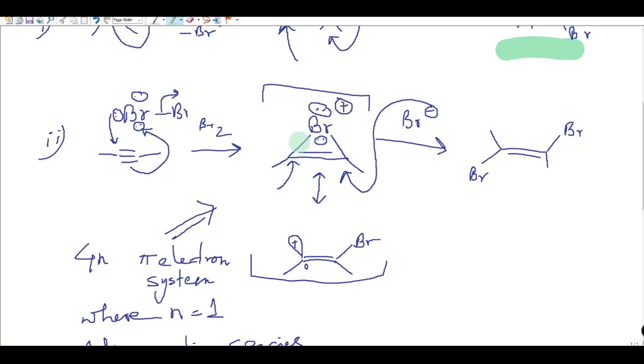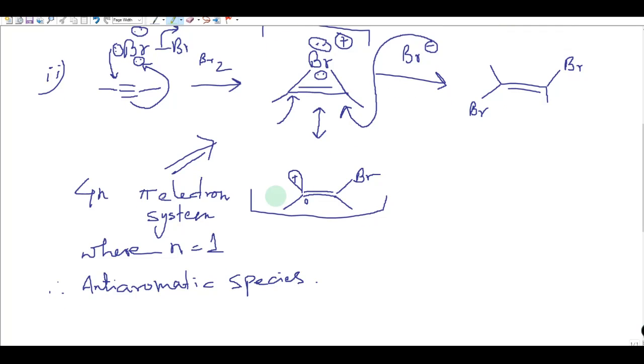So we can clearly see that due to the instability of these intermediates, the activation energy for this reaction will be much higher, and the overall reaction rate will become very, very slow. So that's it. This is a fine example of the involvement of anti-aromatic intermediates in organic reactions.